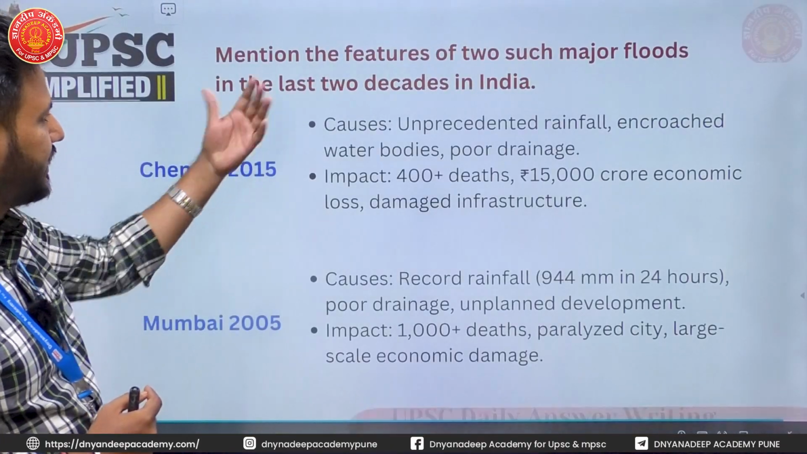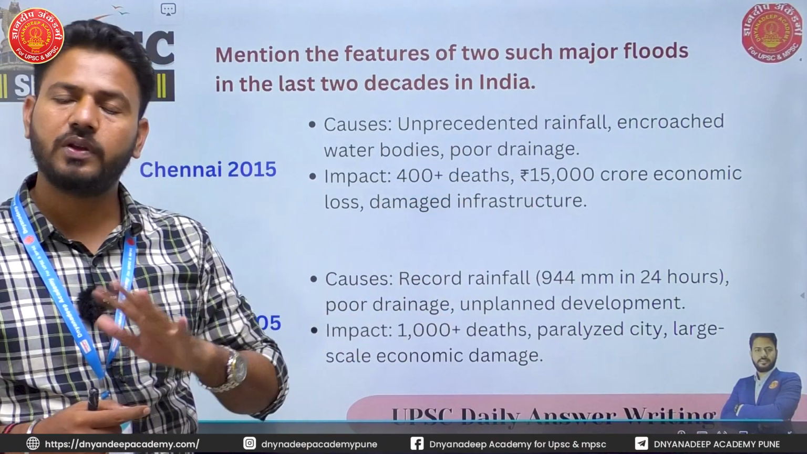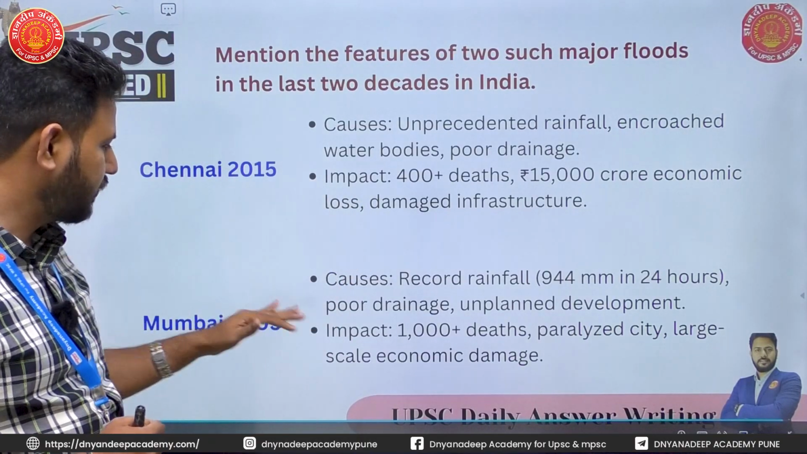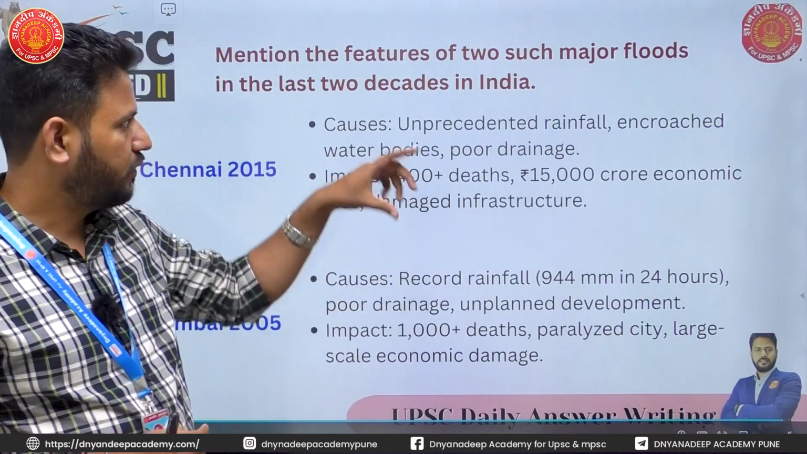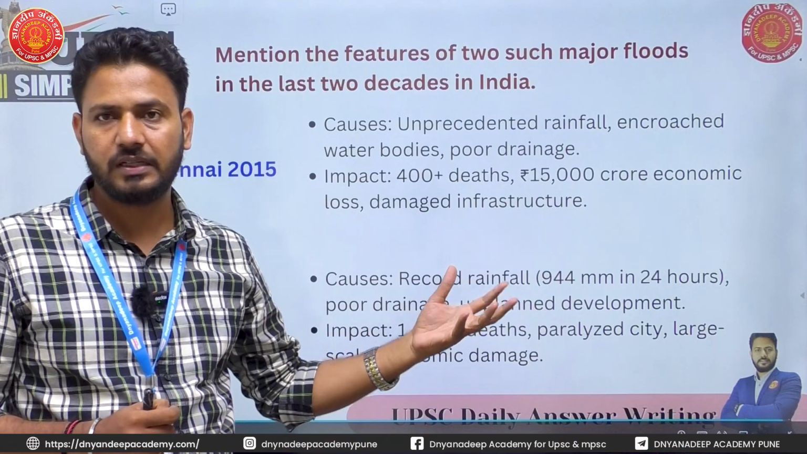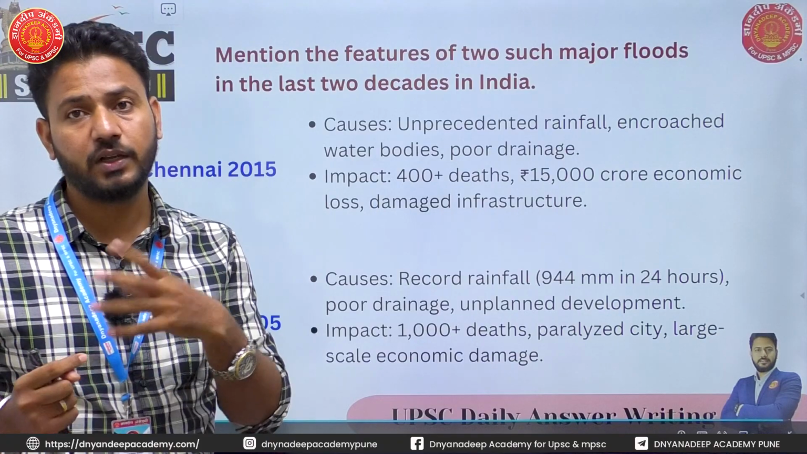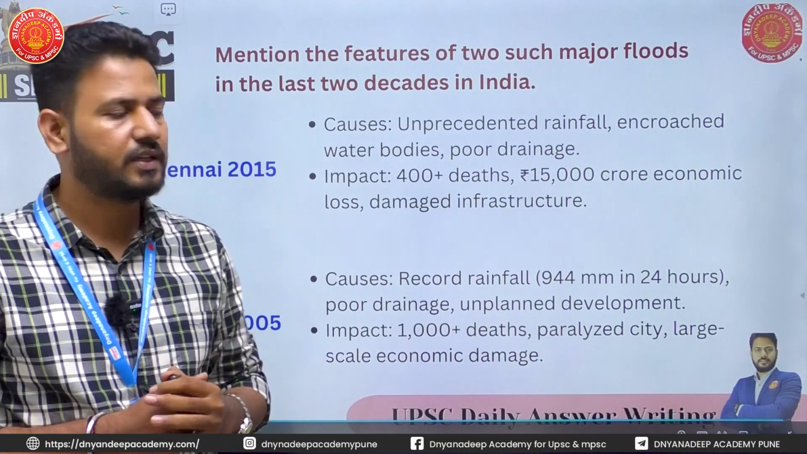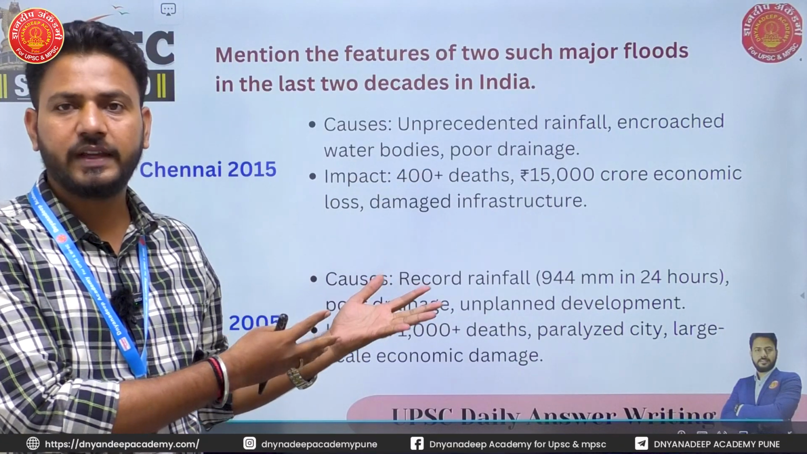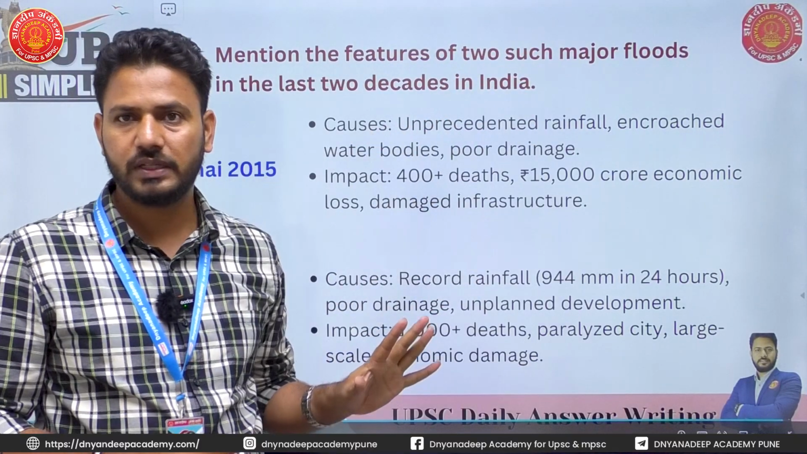So this was the first focus. The second is mention two such major floods along with their features. So actually, I have a lot of examples. Here I have taken one, that is Chennai in 2015 and Mumbai floods of 2005. So when they ask you features, you can say what exactly led to urban floods here. So it is intense rainfall, encroachments, what was the impact, what was the economic loss, how many people lost their lives. Along with these features, you can give two examples here. Okay, you have a lot of examples in India actually, but these two examples would suffice because they have only asked you two such examples.